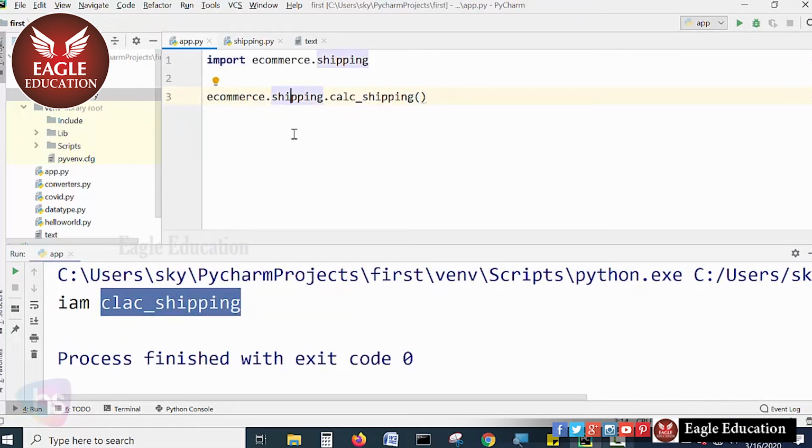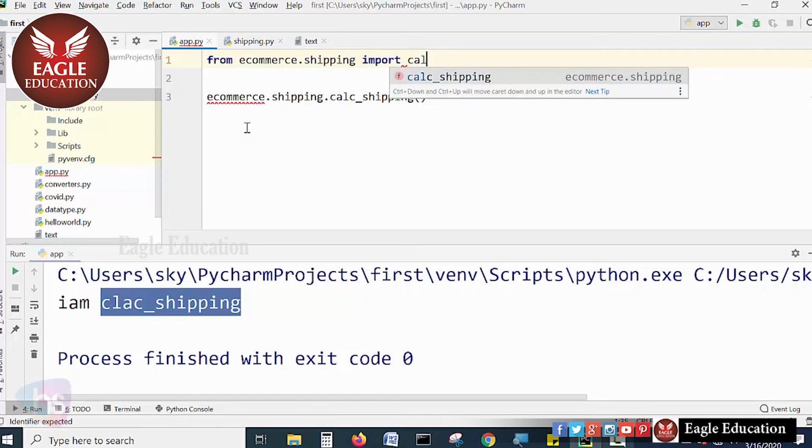You can create any number of packages by simply modifying and implementing them, and you can use them. And there is a shortcut method. Instead of writing so many lines and calling the methods every time, you simply write from ecommerce.shipping import calc_shipping.